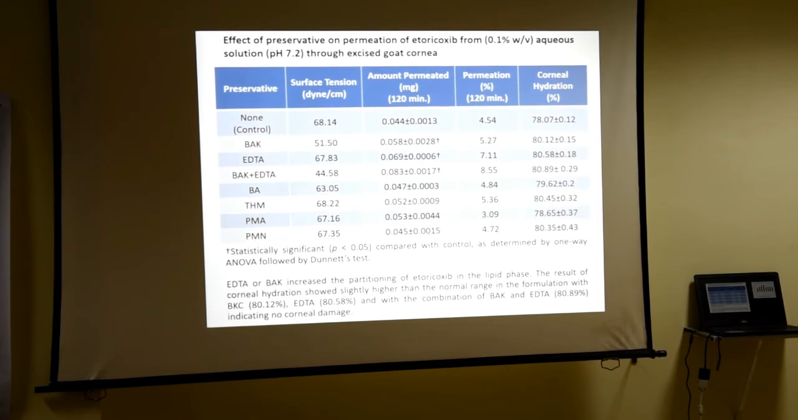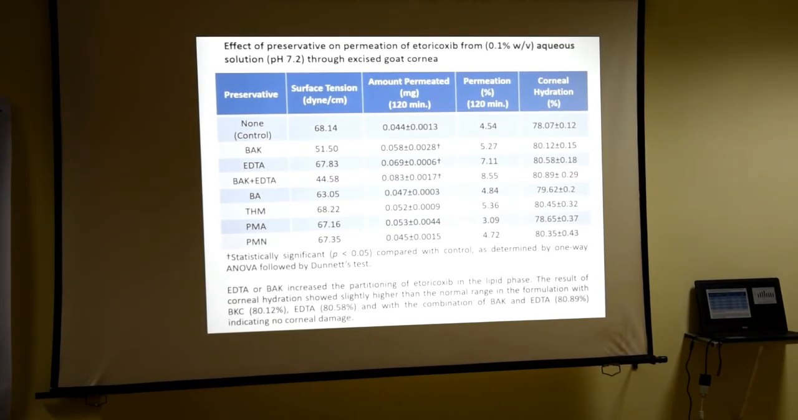So control without preservative, then benzalkonium chloride, EDTA, then benzalkonium chloride plus EDTA, benzyl alcohol, then thiomersal, phenyl mercuric acetate, and ammonium nitrate. All these preservatives were added, and these are the surface tensions we measured after adding the preservatives. Then here we found that BAK and EDTA is showing the lowest surface tension.